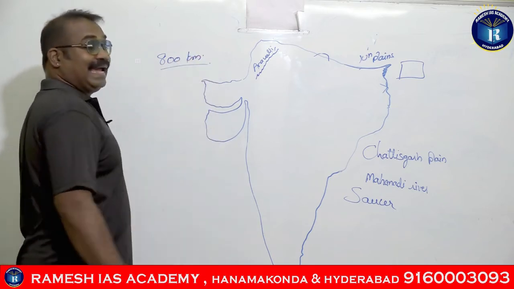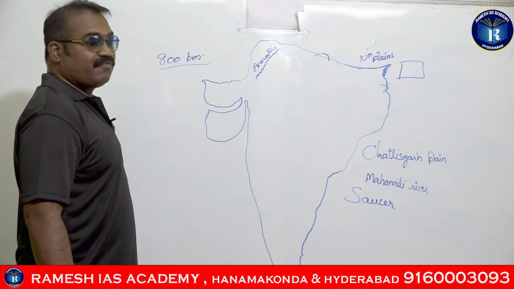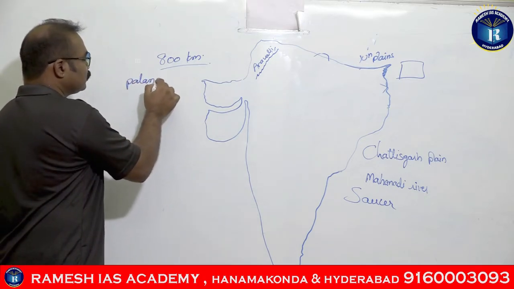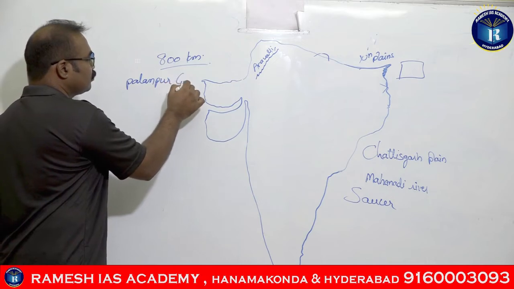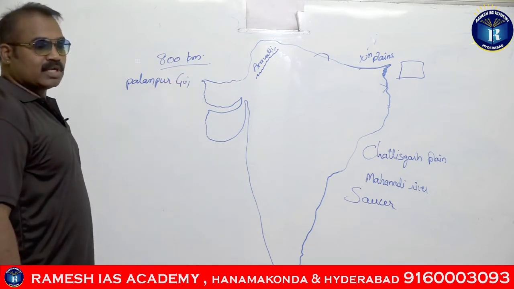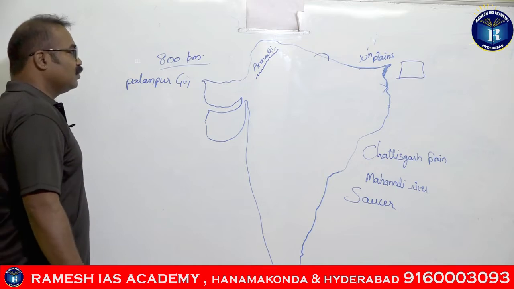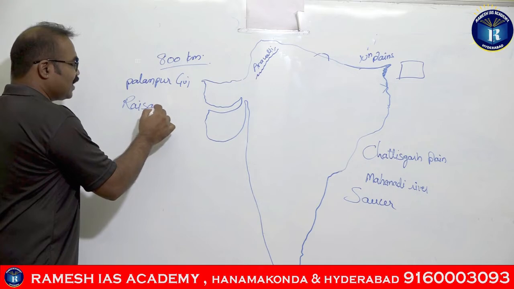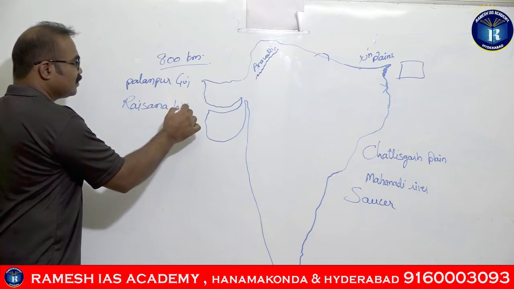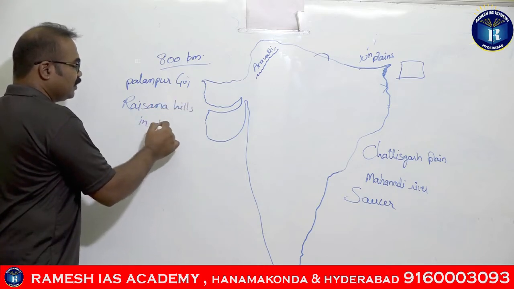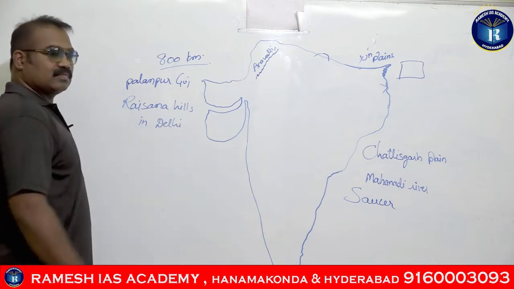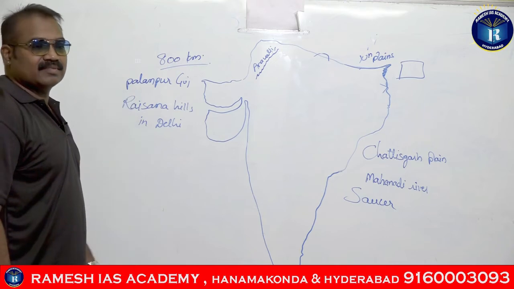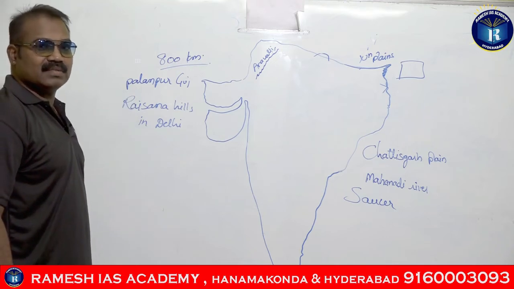They run for 800 kilometers from Palanpur in Gujarat to the Raisana Hills in Delhi.